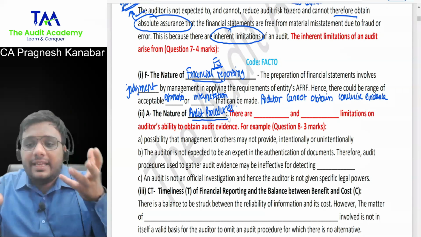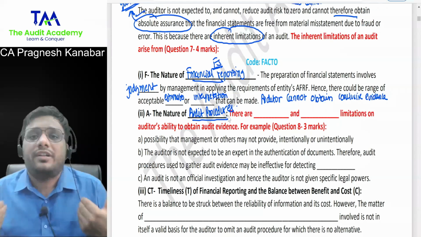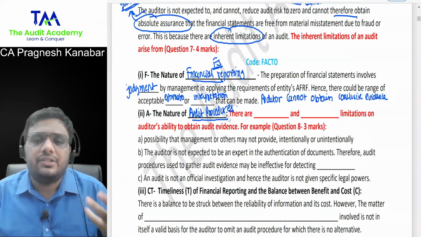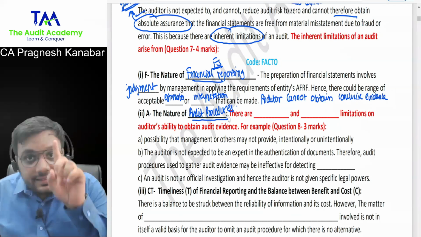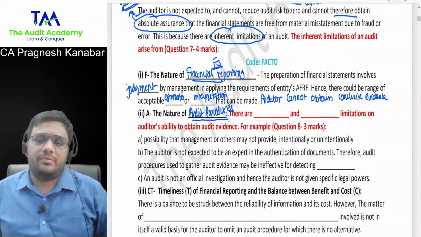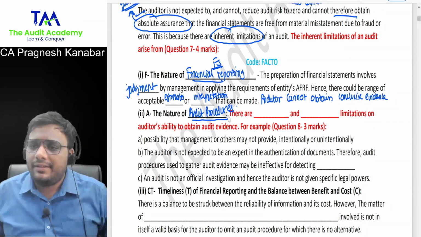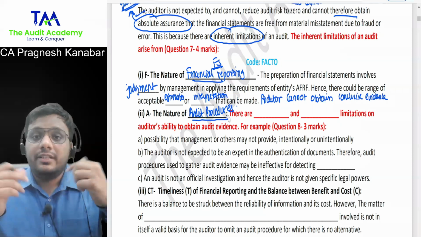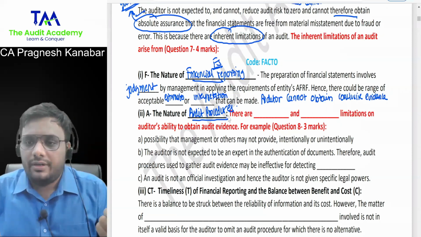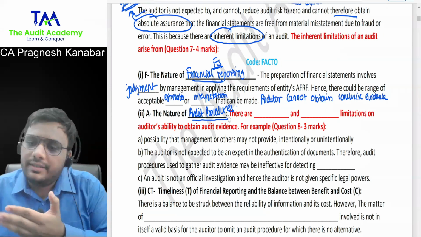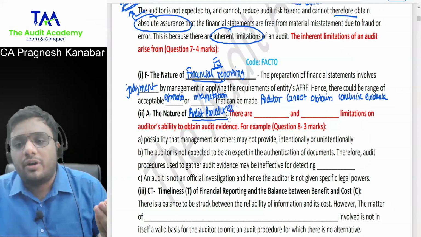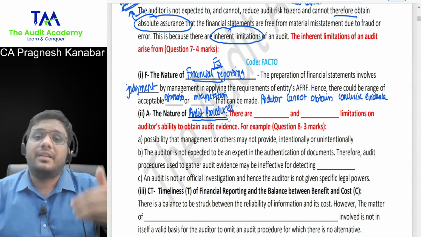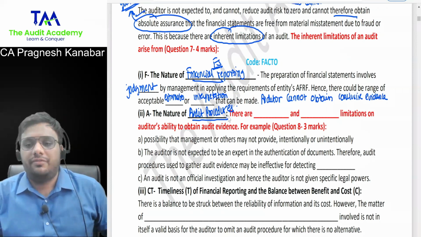Yes. So there are legal limitations. What can I do? There are legal limitations in audit. Secondly, there are also practical problems. Practical problems like you have to deal with humans when you are conducting audit. Now humans can be moody. Sometimes they may give the data. Sometimes they may not give the data. Sometimes they may give you the complete information. They may not give you the complete information.